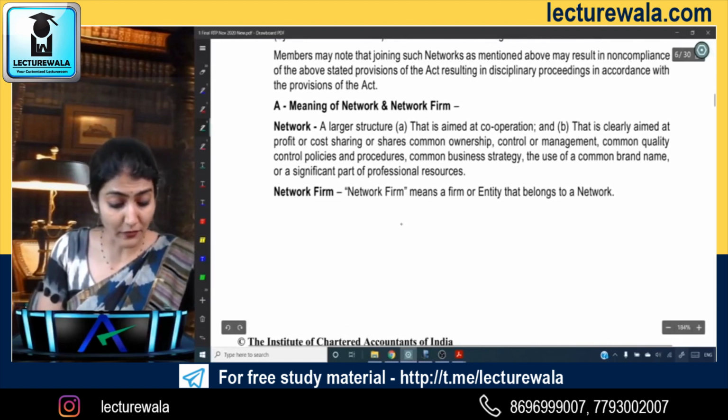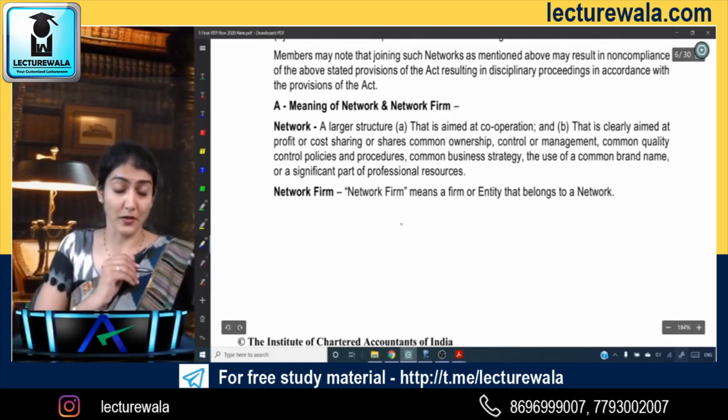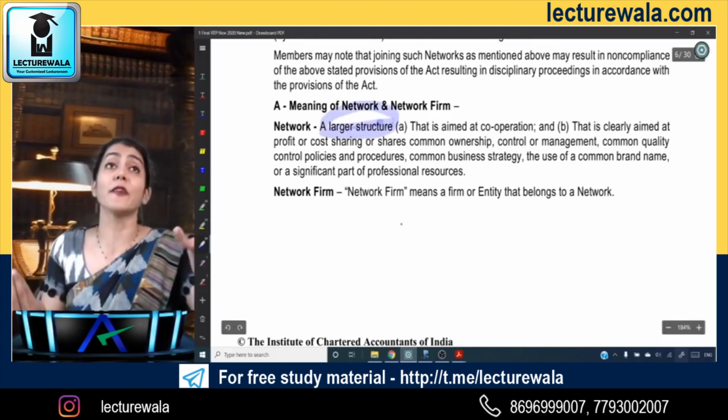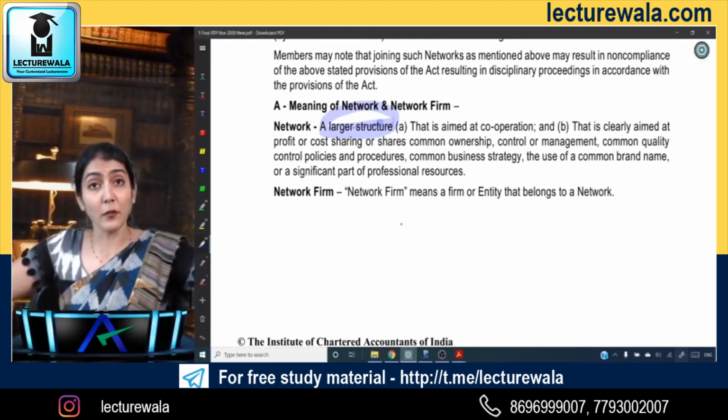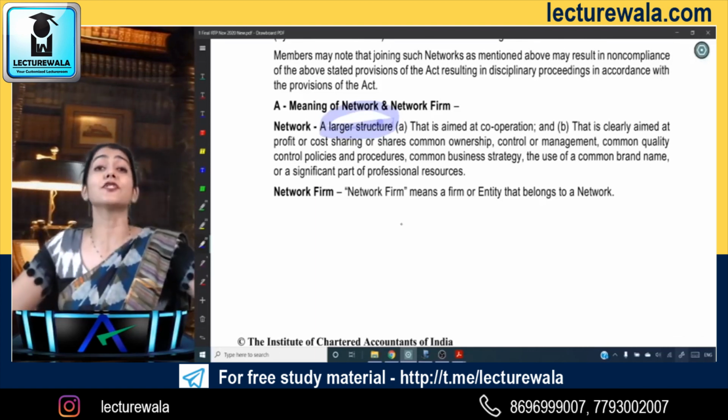And then very important over there is the definition of a network. It is a very important part of the discussion. So a network, it says, is a larger structure, obviously, and it's wider than an individual CA or a CA firm. It's a larger structure.